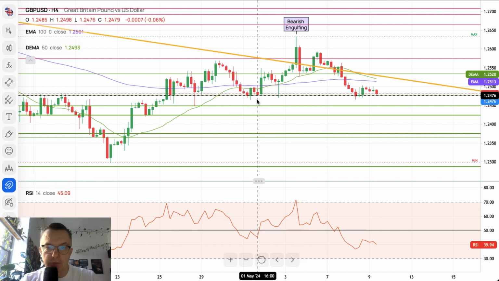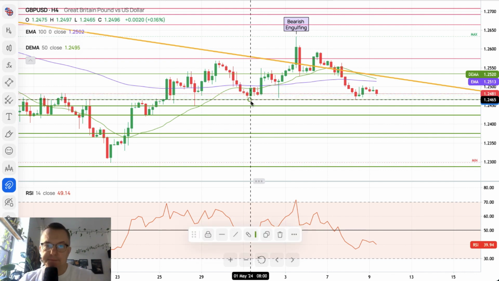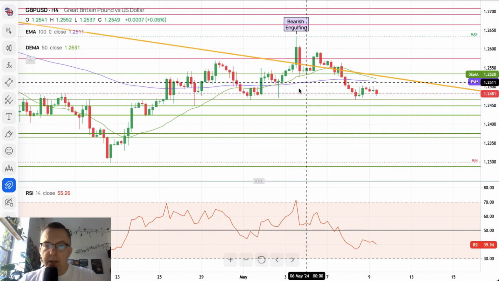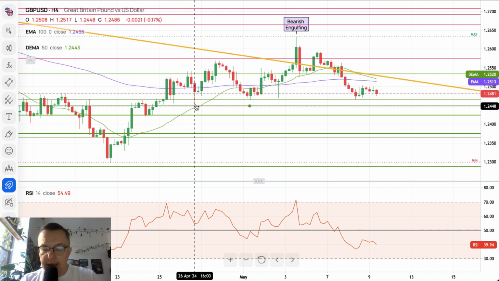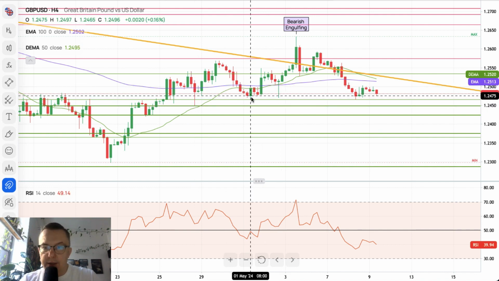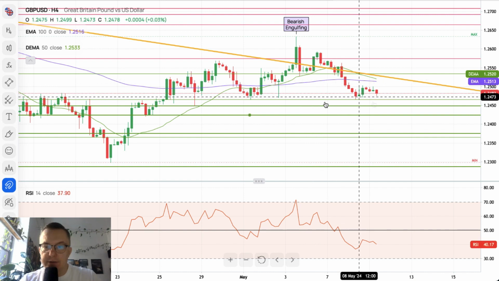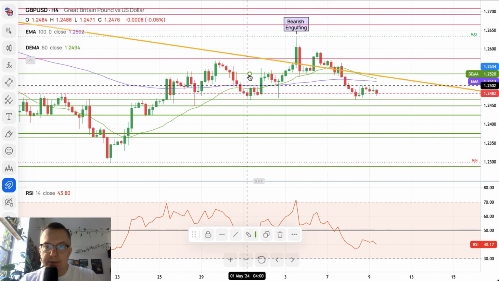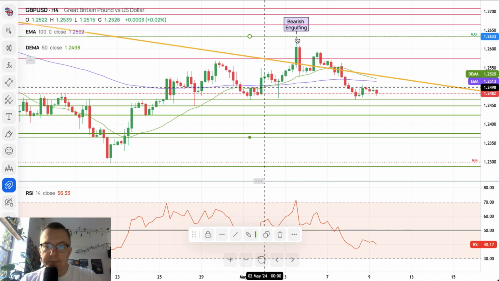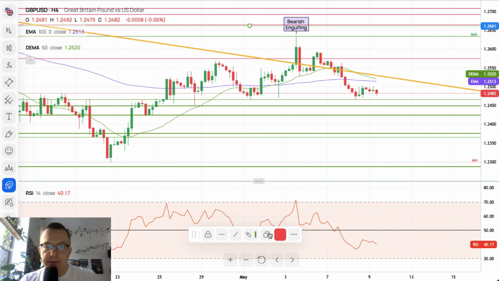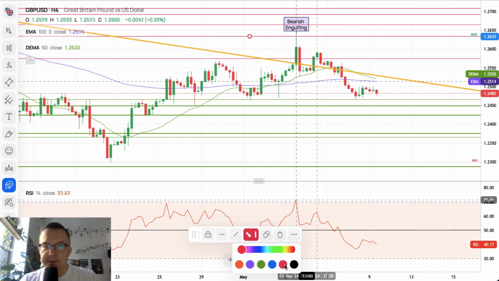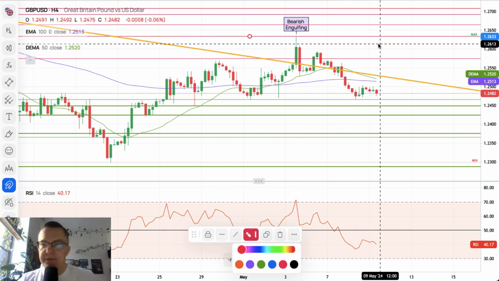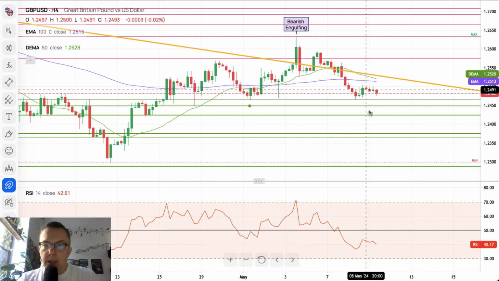Our demand zone is getting a little bit stronger because we got these three levels very close together: 1.2421, 1.2448, and 1.2475. So this is quite a strong demand zone. That level is no longer valid, so we will move it here. Sorry for the delay, and this one should of course be red because it's technical resistance, the bearish engulfing high at 1.2633.